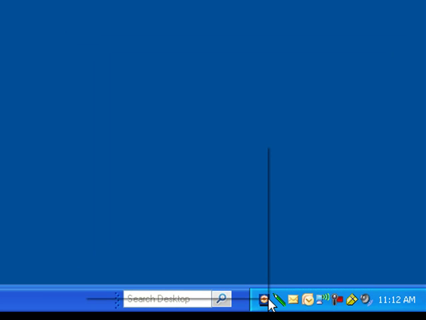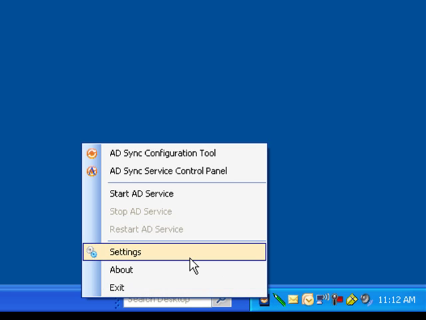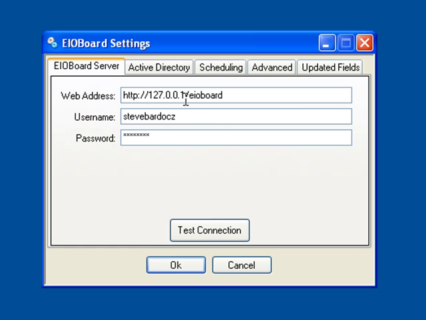So this is actually a service, again, a server-side service. It's a Windows service that gets installed, and it's going to point to whatever directory you have set up. Again, this is the same. I could put my server name here instead of the 127. You have to put in an administrator that can add users into here, and this is an EIOBoard administrator, and there's an option to test the connection.